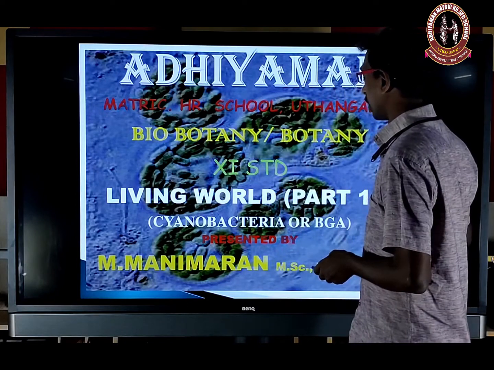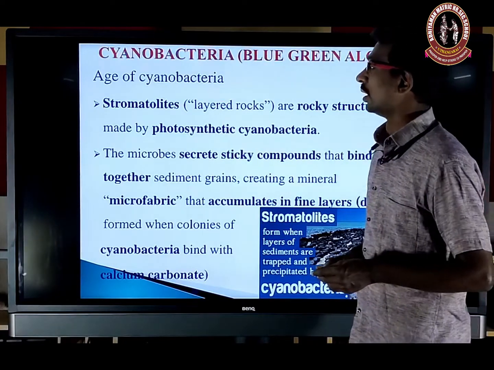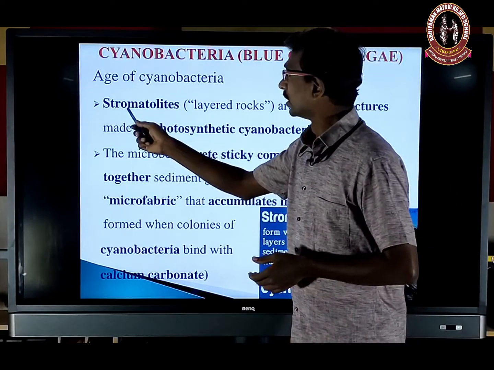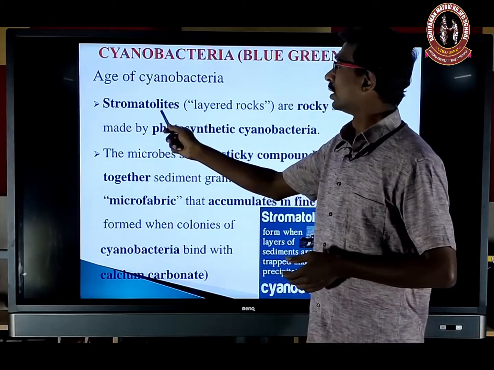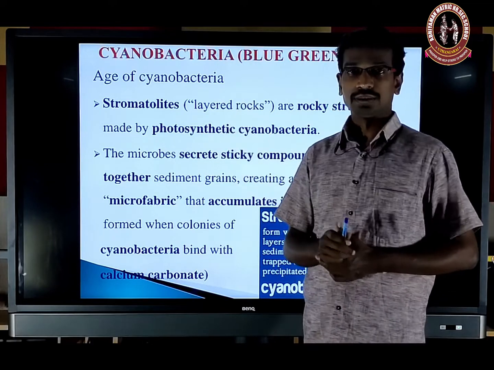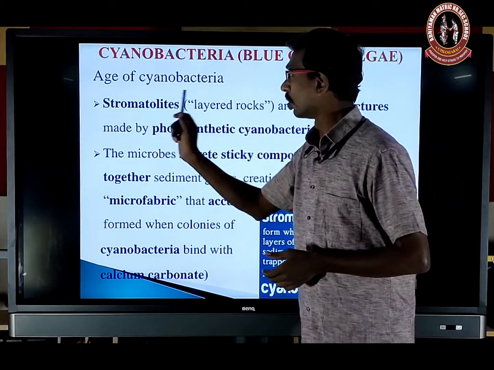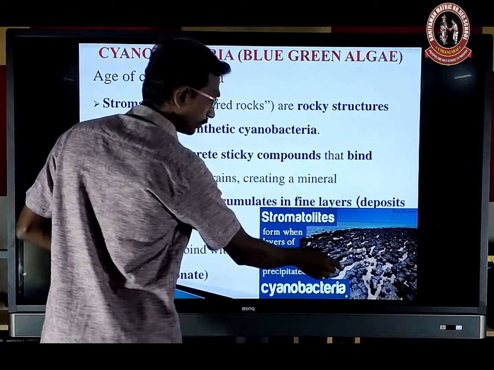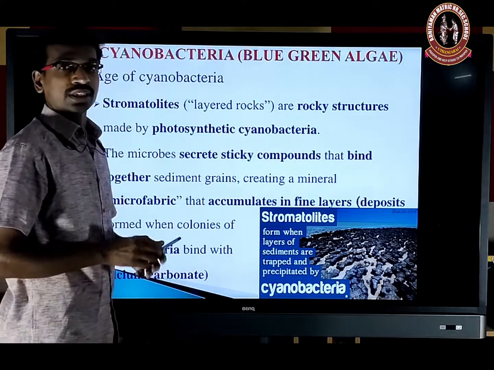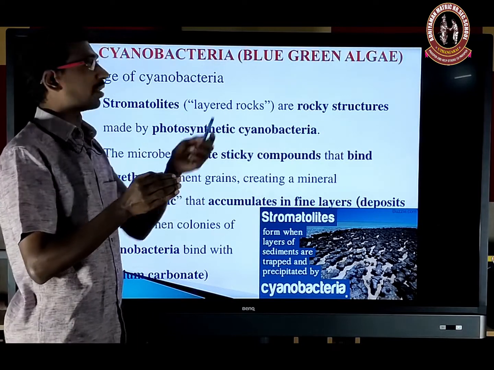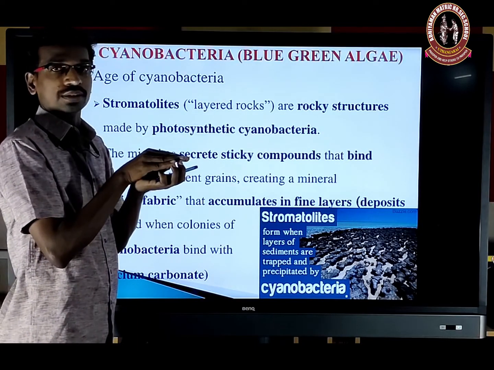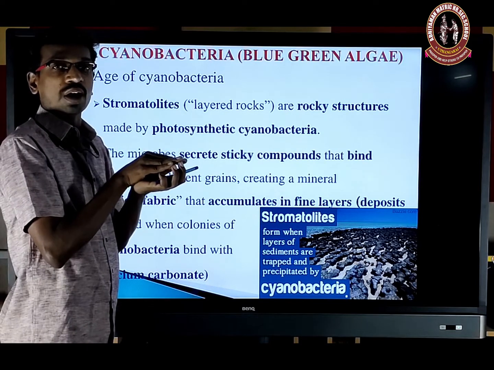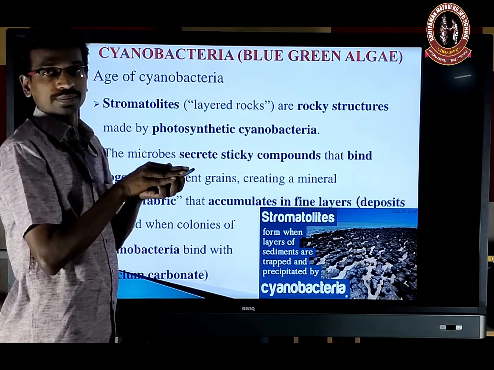Let's enter into the cyanobacteria. The age of cyanobacteria is stromatolites. So what are stromatolites? It is a layer of rocks. Here, it is different layers of cyanobacteria that accumulate or deposit and form a rock-like structure.